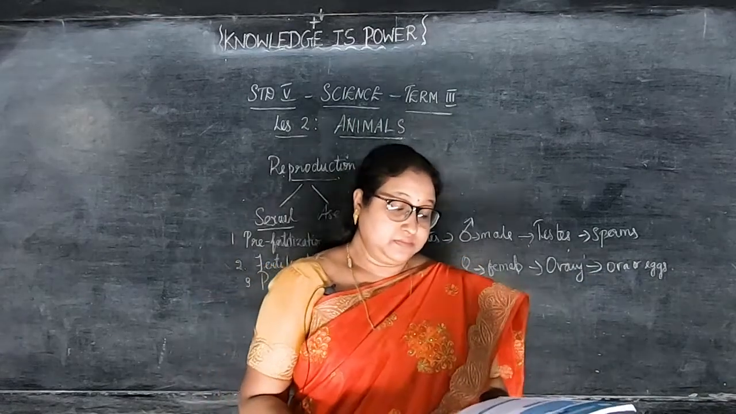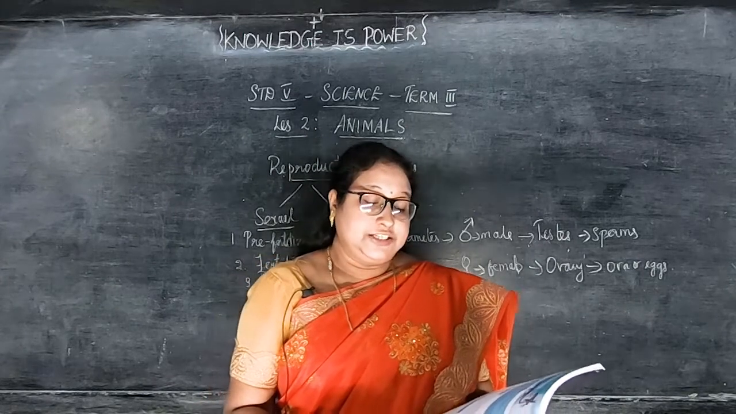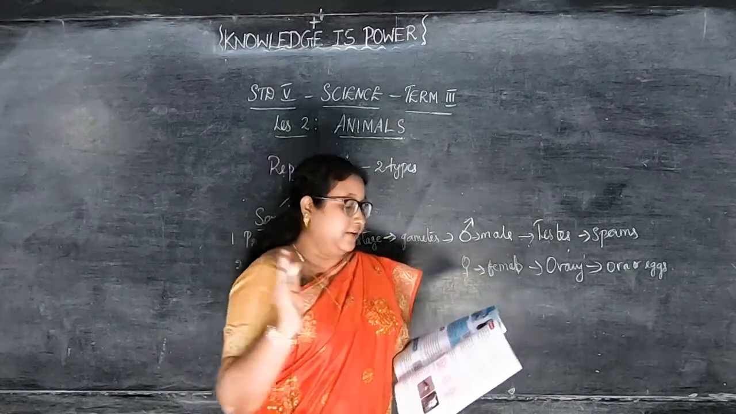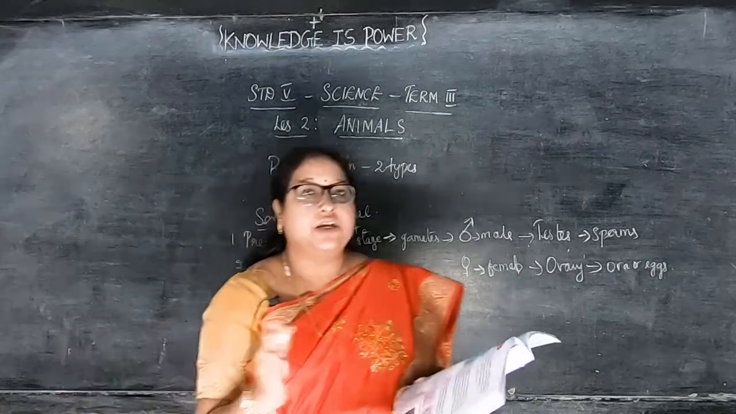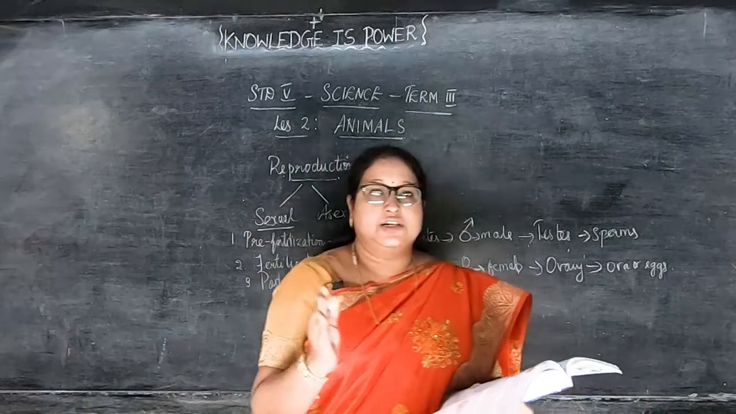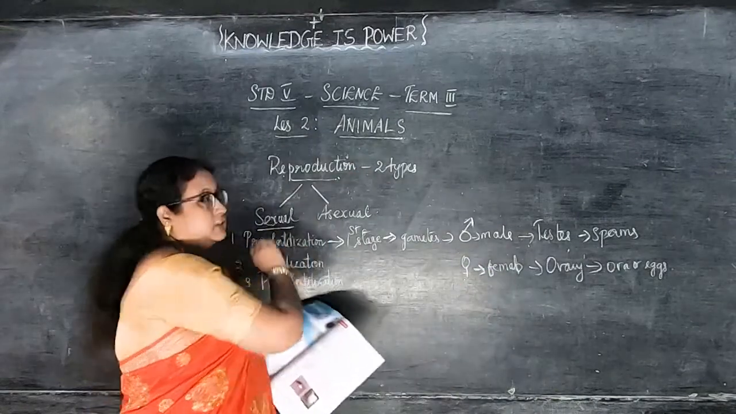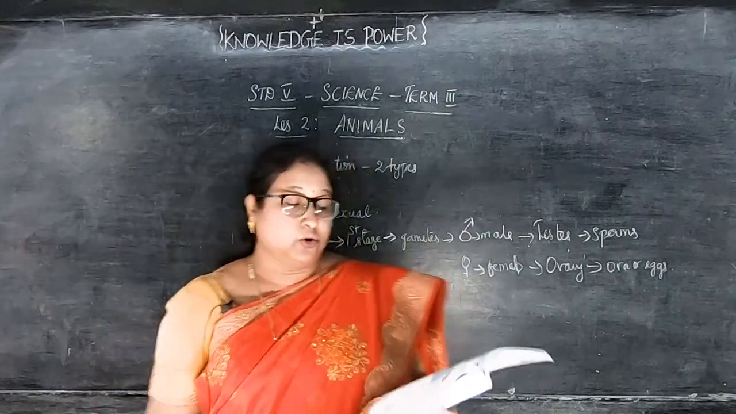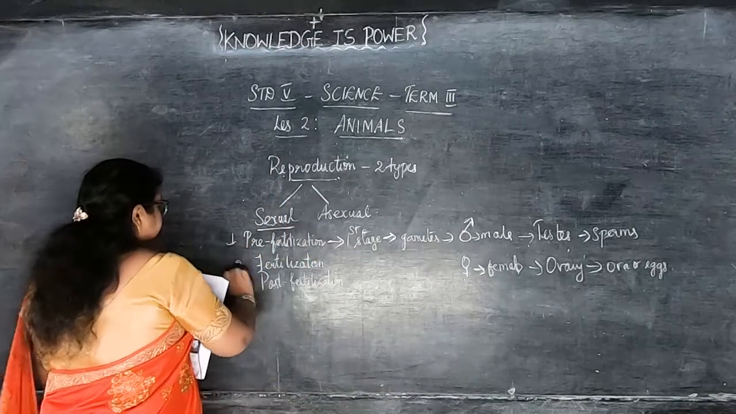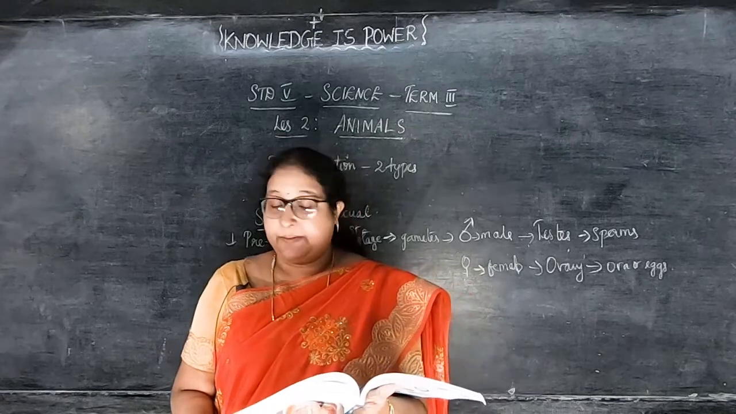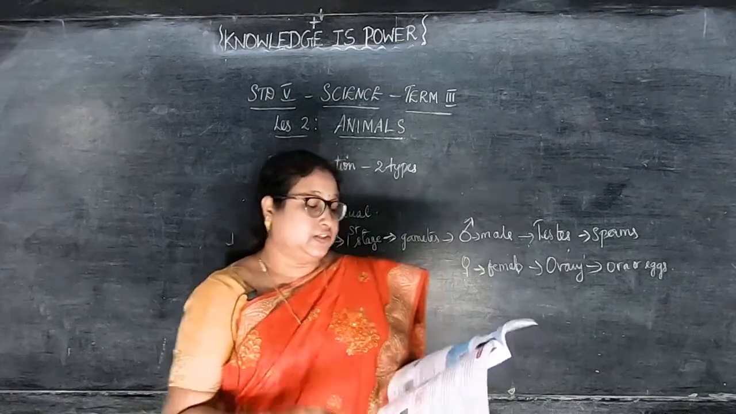Then the male gametes reach the female gametes during this stage. They both combine with each other. This male gamete reaches the female gamete during this pre-fertilization stage. Next we will go to fertilization. What is the second one? Fertilization. Now when the male gamete reaches the female gamete, they begin to fuse together.